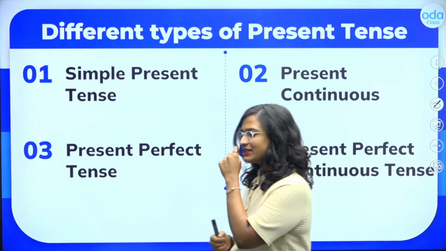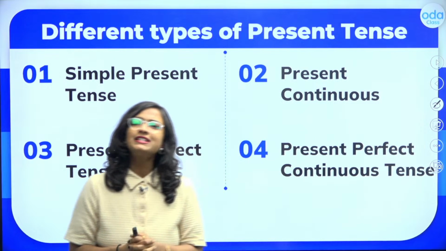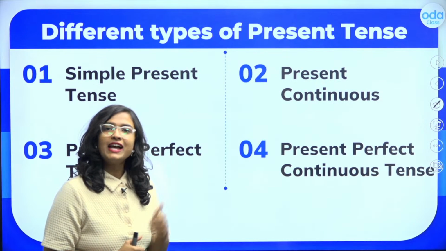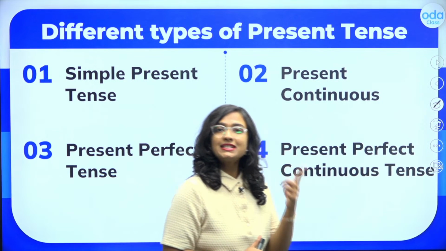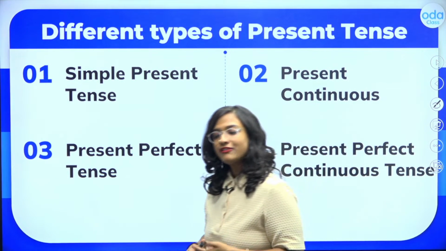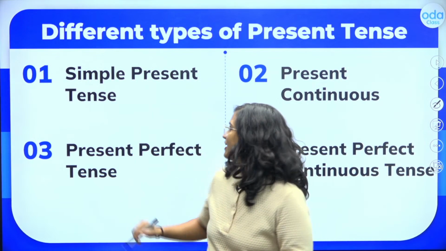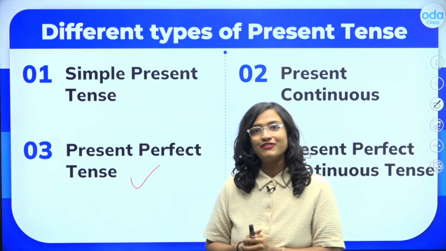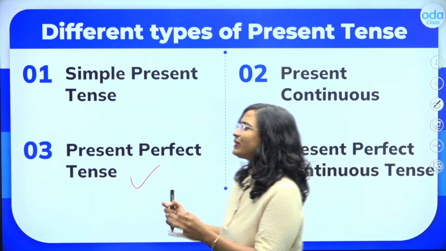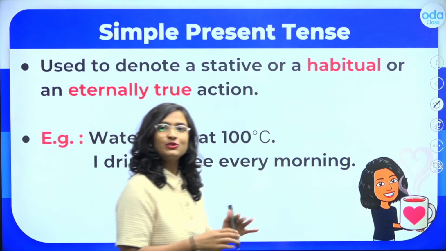Now, like I said students, a brief introduction on the present tense itself. We can divide the present tense into these 4 types. We have our simple present, present continuous, present perfect, and then we have our present perfect continuous tense. Now, in today's video, I will focus on our present perfect tense, but let me give you a quick introduction to the simple present and the present continuous tenses as well.